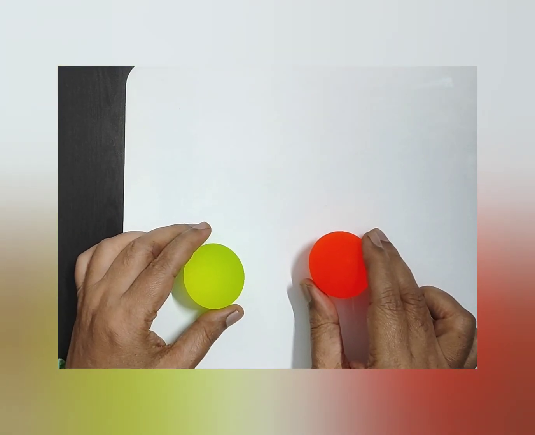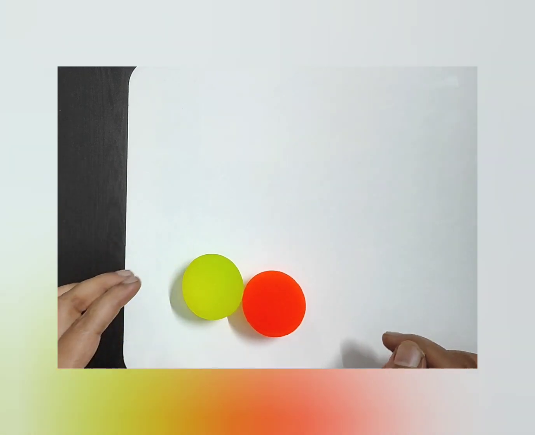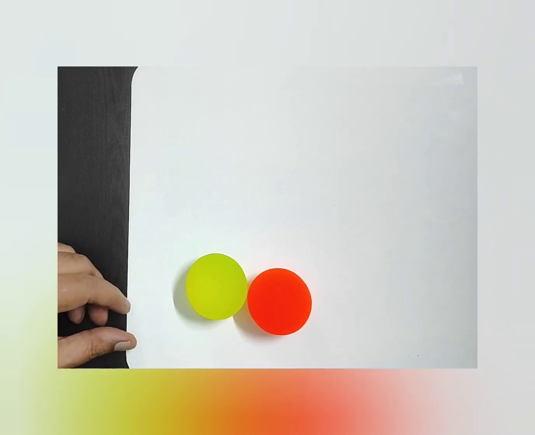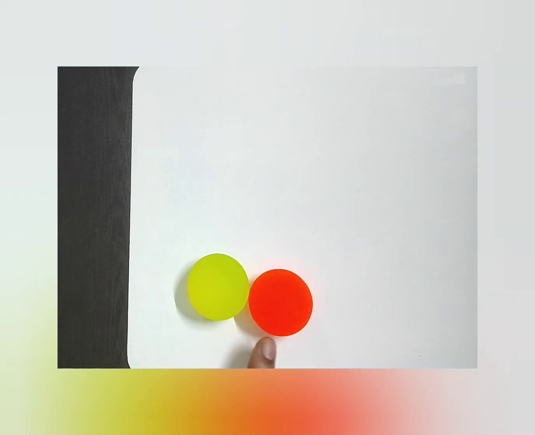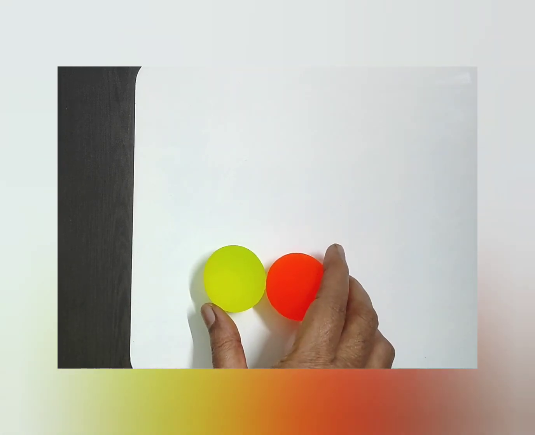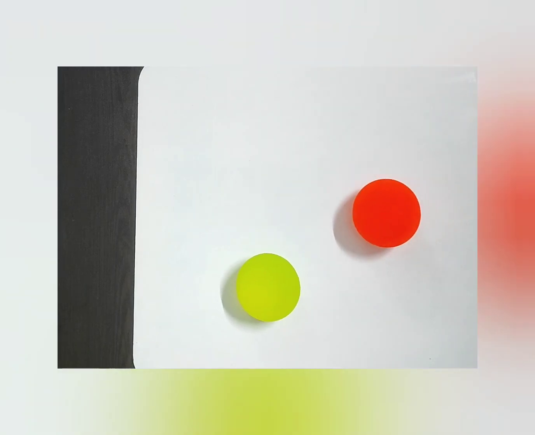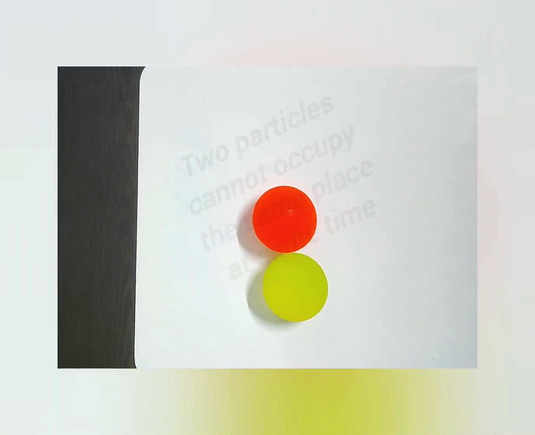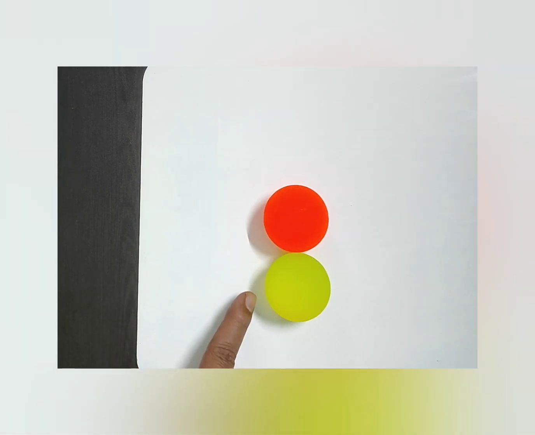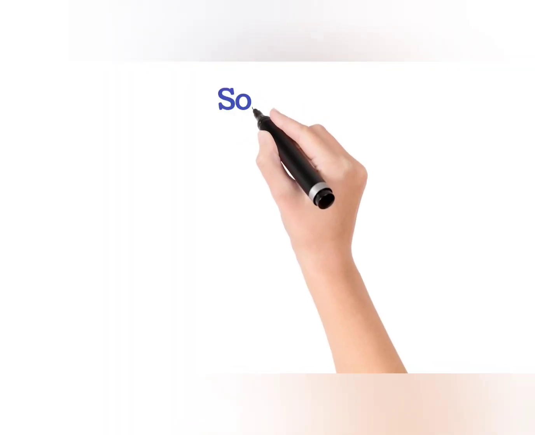We can't say that sound is emitted when they are impacted, because these are fundamental particles we are assuming. No sound, nothing. So can we cut it into two? We can't answer such questions. We can't even say the shape of that and size of that, because they are fundamental particles. Smaller than that cannot be measured, and this is the most important one. Two particles cannot occupy the same place at the same time.